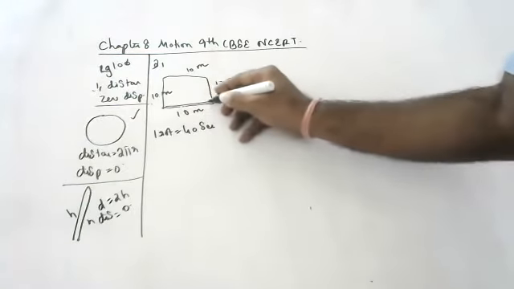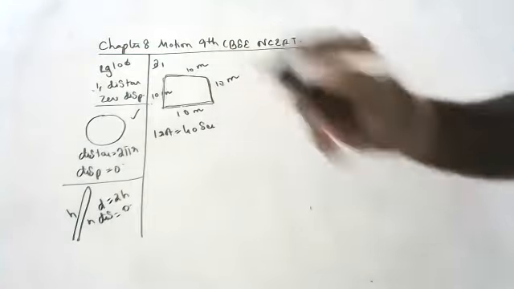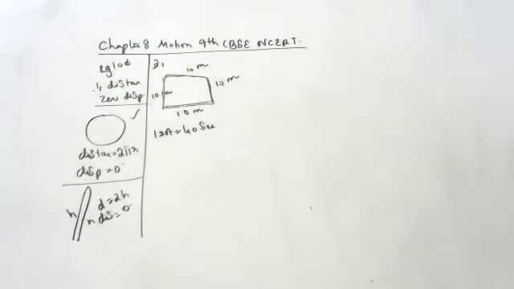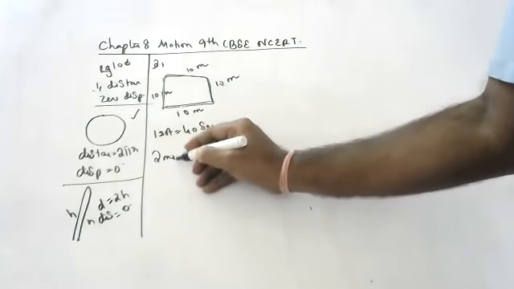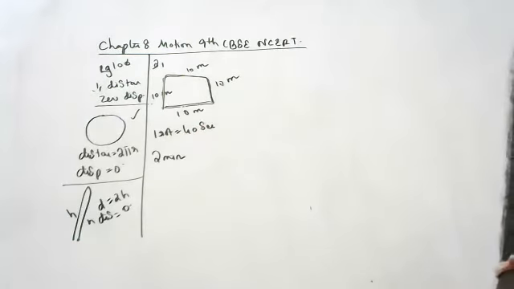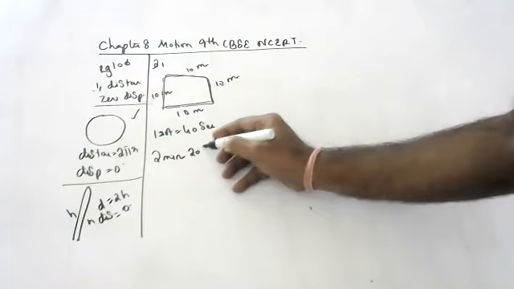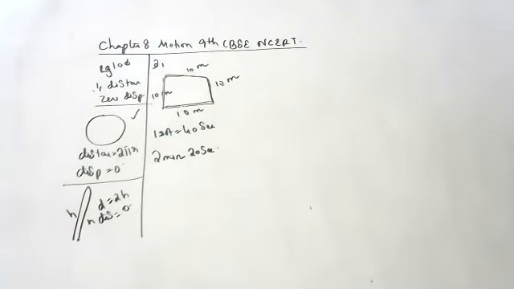What will be the distance and displacement at the end of 2 minutes 20 seconds?